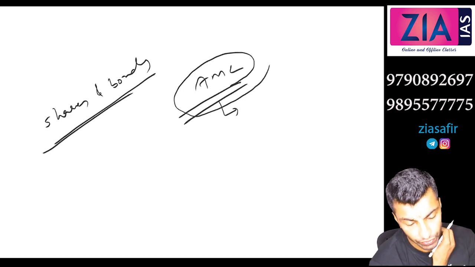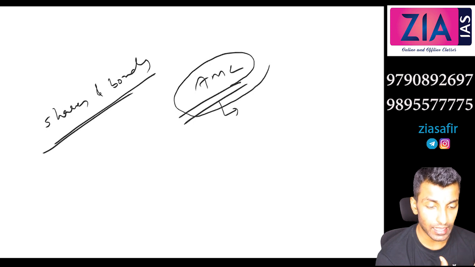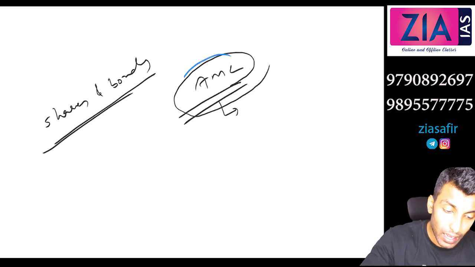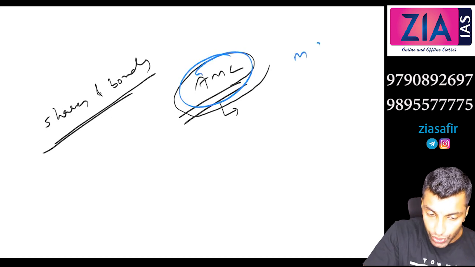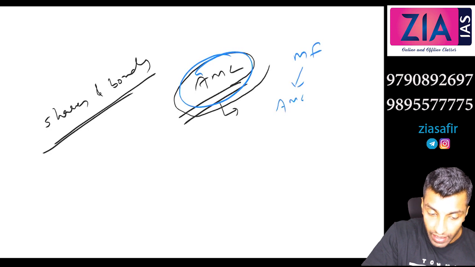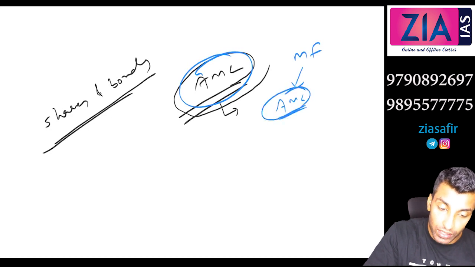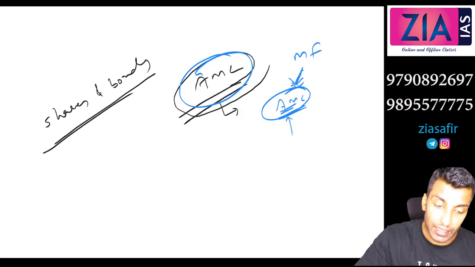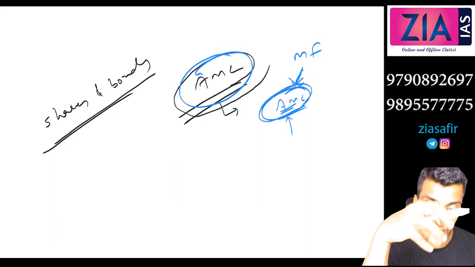Different mutual funds have their separate AMCs. AMC is not a separate company. It is within the mutual fund, a wing. That is what you mean by AMC, the asset management company. What are the assets of the mutual fund? It is the shares and bonds, right? So the shares and bonds are managed by the asset management company. That is a wing within the mutual fund.